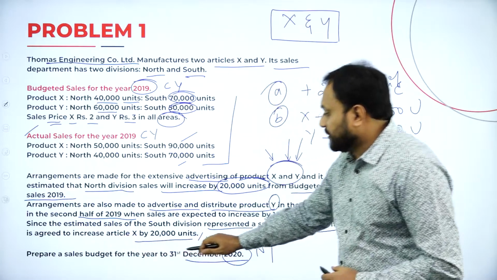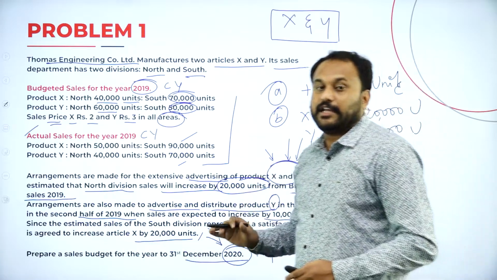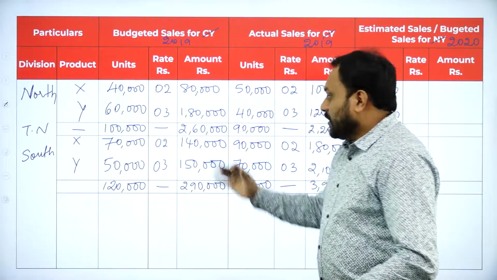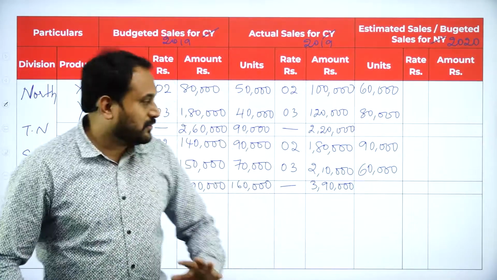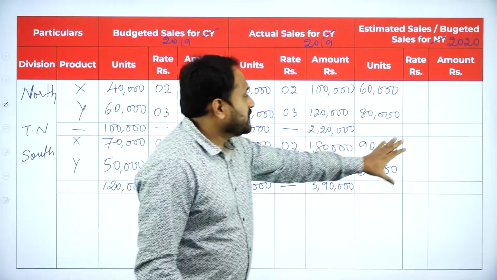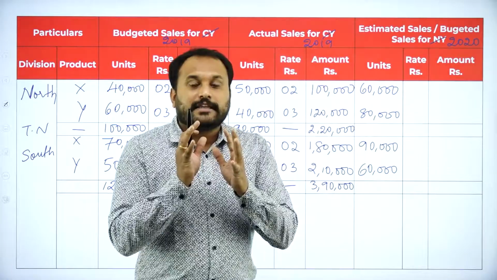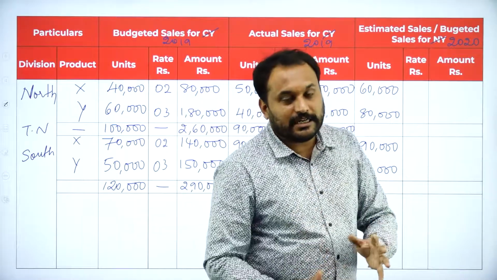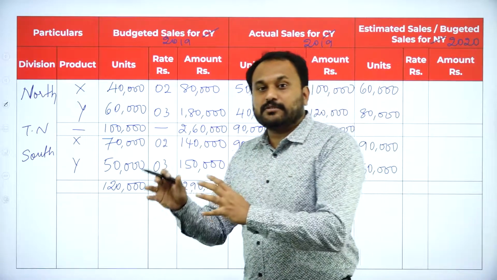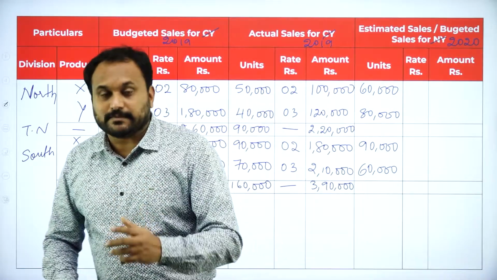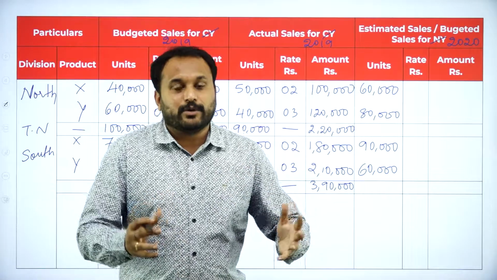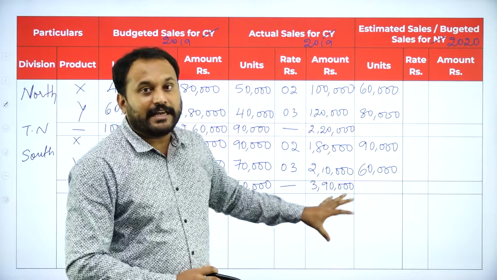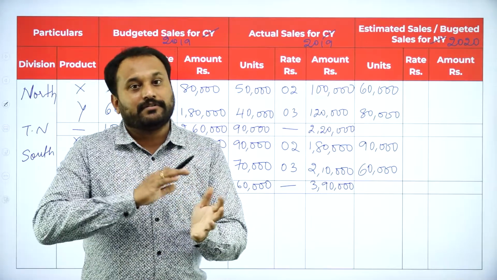Now prepare a sales budget for the year 31st December 2020. Now what we should do is we need to just calculate the answer. Now after this here students, I'll tell you how to go with it. Now we are done. So what is the rate here? They have not asked anything about the rates that it will change or it will not change. So we are supposed to presume that the rates are the same. In many other problems which we will be doing, there will be alteration of rate, but in this problem they have never mentioned anything about the alteration of rates.